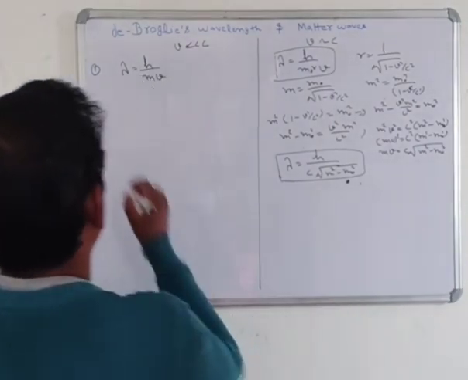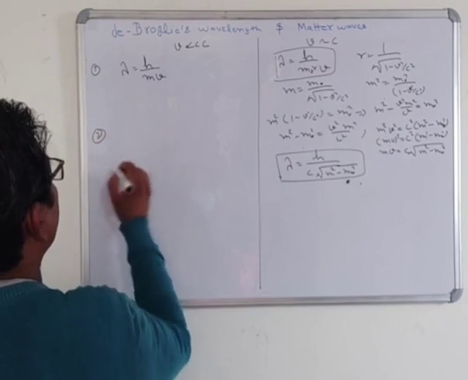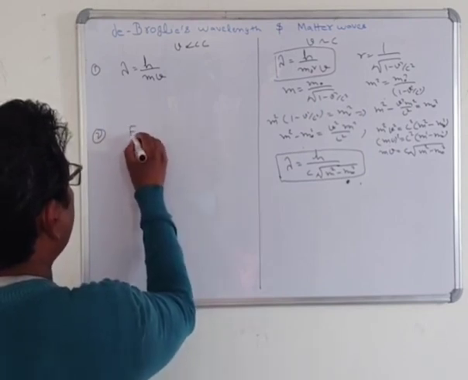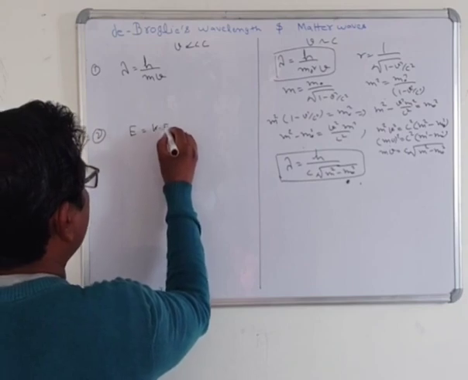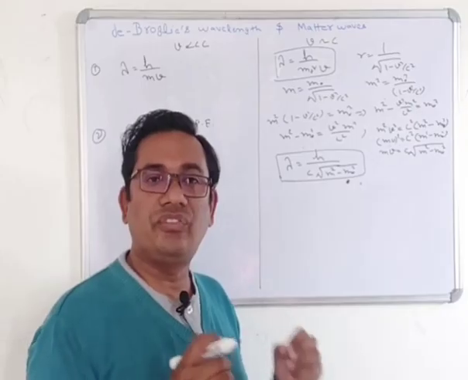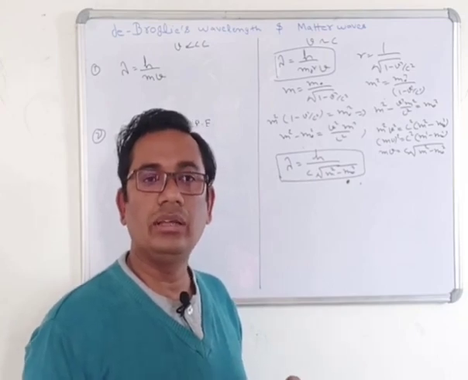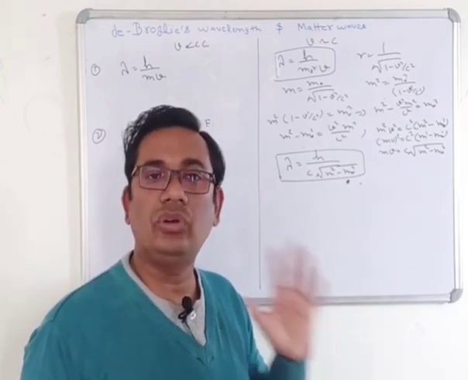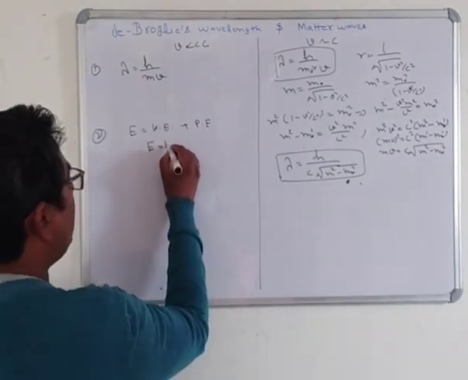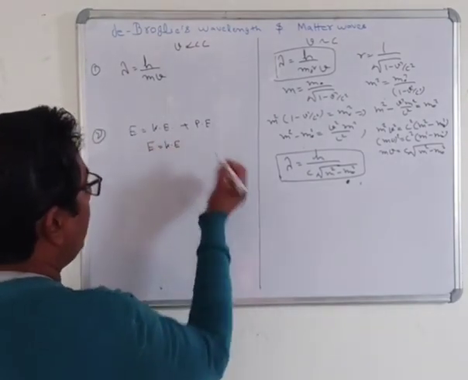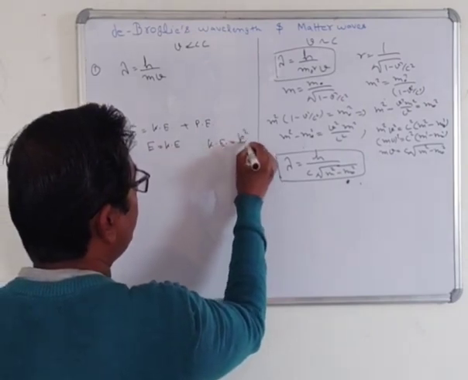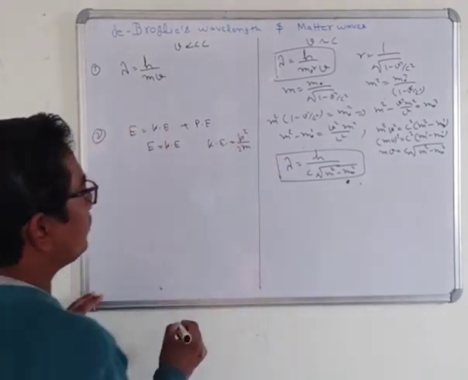Now, second case. All of you know that the total energy is equal to kinetic energy plus potential energy. Suppose for free particle motion the potential energy is equal to 0. It means that the total energy is equal to the kinetic energy, and the kinetic energy is equal to p square upon 2m.